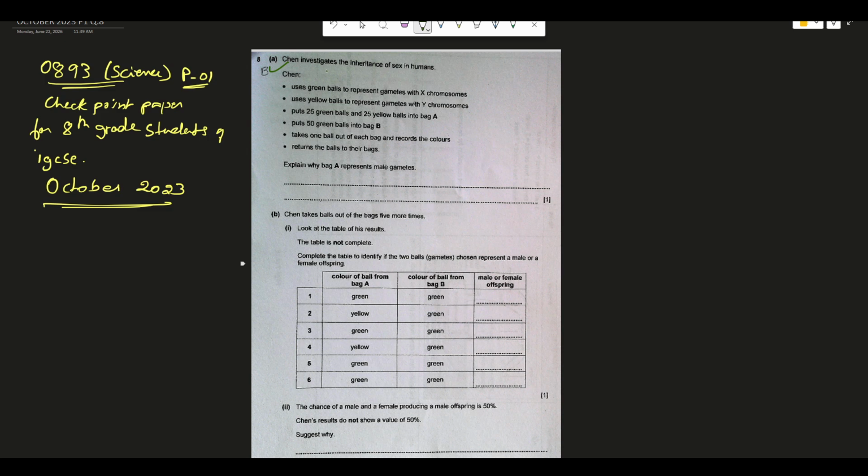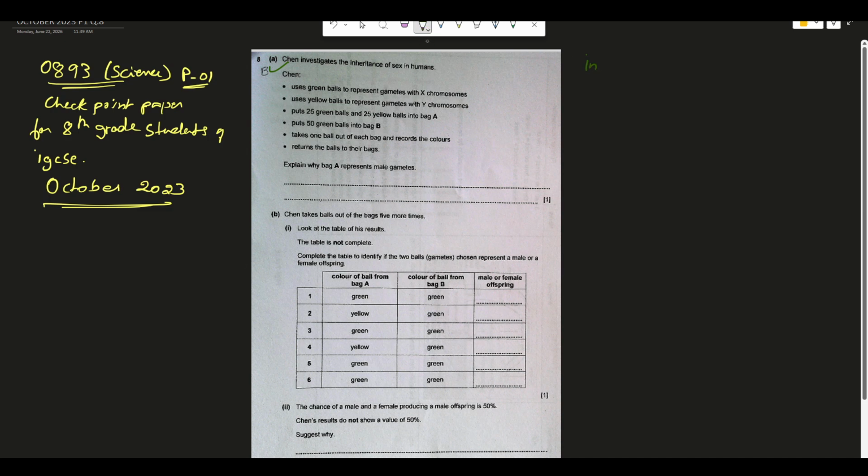The concepts can be done separately, but now we are concentrating on the answers from the checkpoint paper. Question 8 a says that Shen investigates the inheritance of sex in humans. You should know where the question has arisen from: it comes from inheritance.